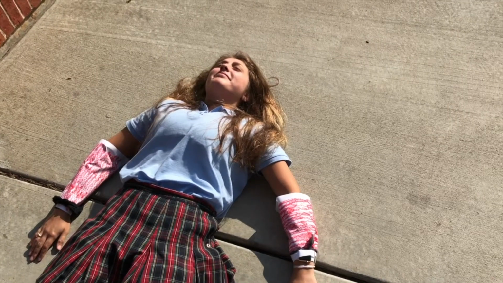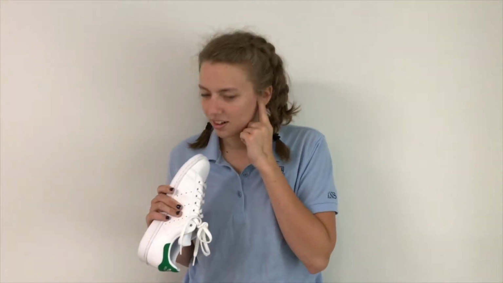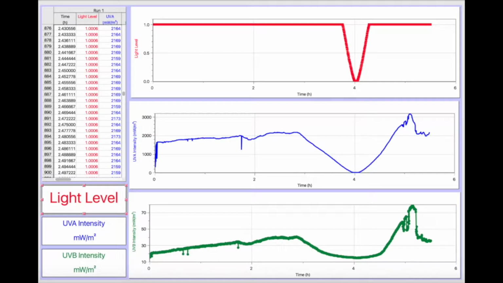Now off to Ashley Seven from Ursuline Labs. Oh, we're live. Thanks, Maggie. Today we'll be reviewing the light levels, UVA, and UVB graphs from the past solar eclipse. The light, UVA, and UVB graphs all follow a similar pattern. The decrease begins at the start of the eclipse, leading down to totality, and finally back up to regularity.